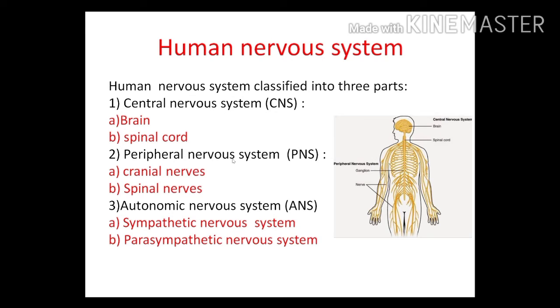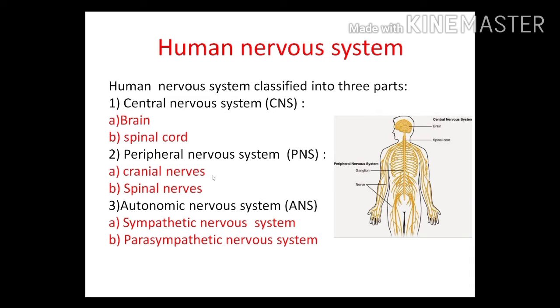In the next section we will study the peripheral nervous system. Actually these are the branches which arise from the brain and spinal cord. Students, here there are mostly two parts, the cranial nerves and spinal nerves. Cranial nerves are the branches which arise from our brain.